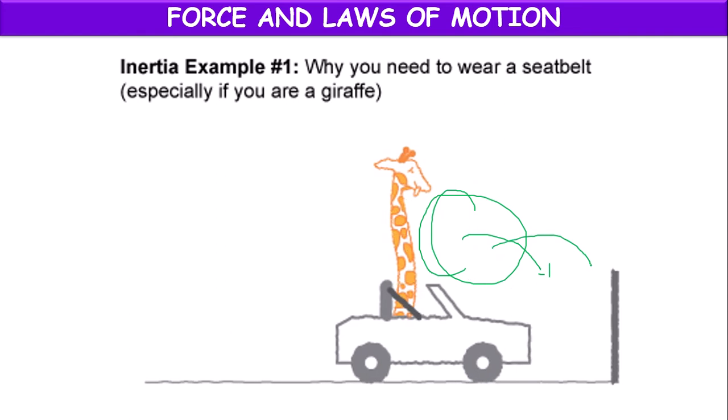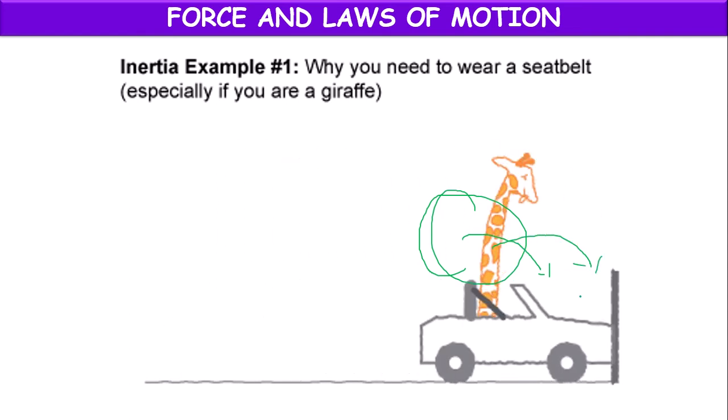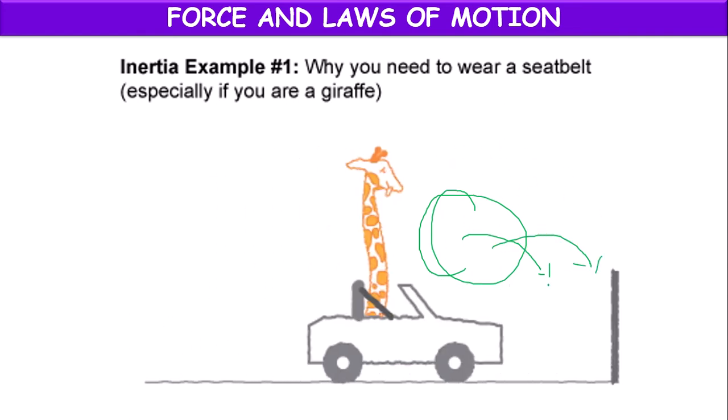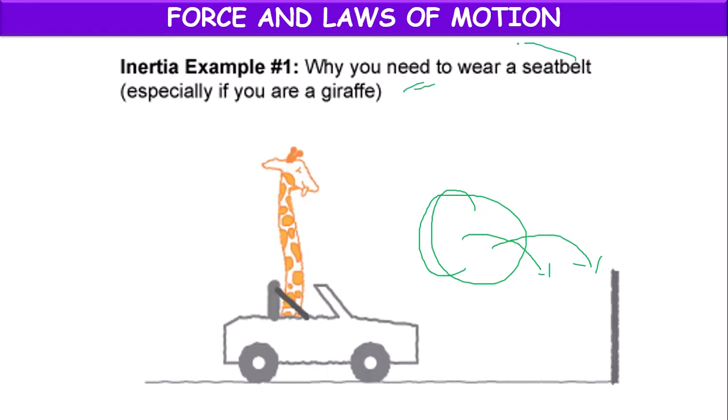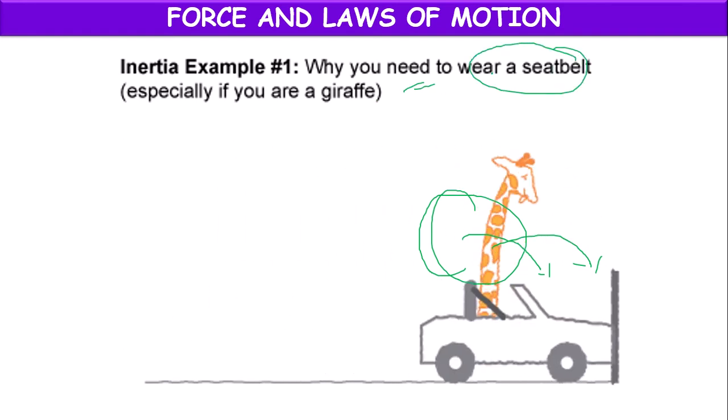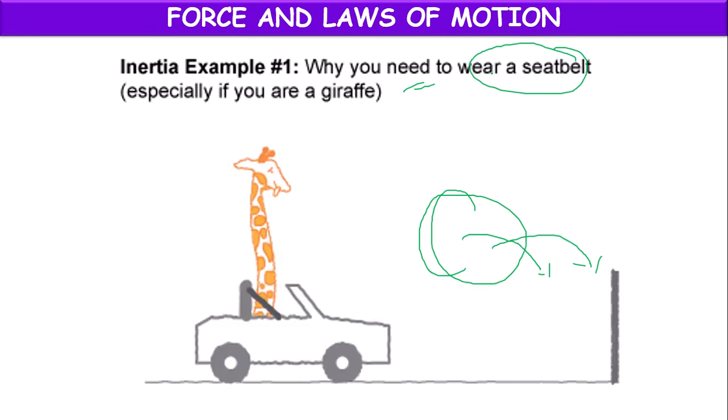So it will bend forward, and if there is anything, it may get hurt. That's why persons traveling in a car are asked to wear a seat belt as a precautionary measure.